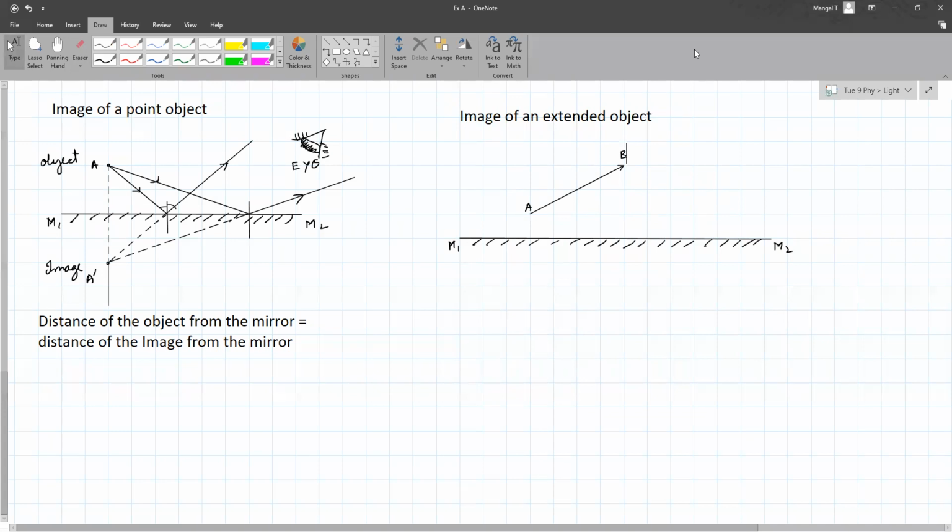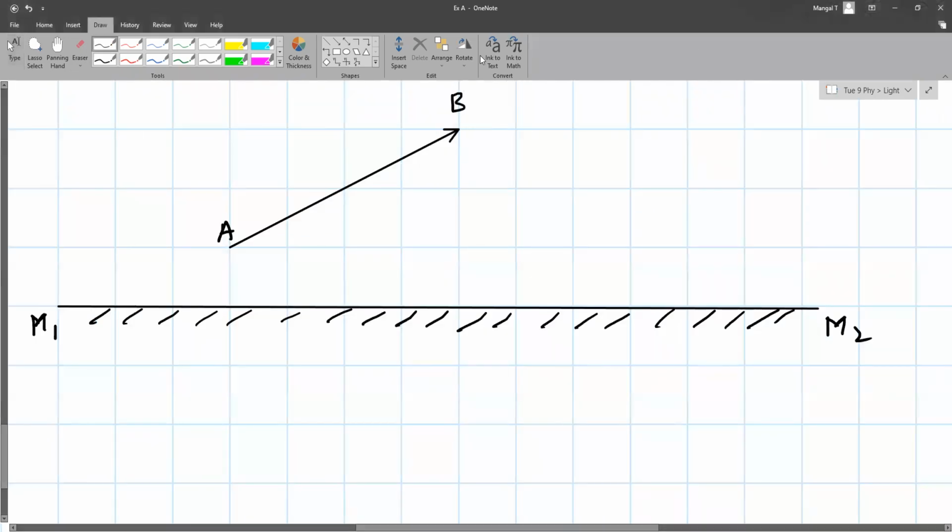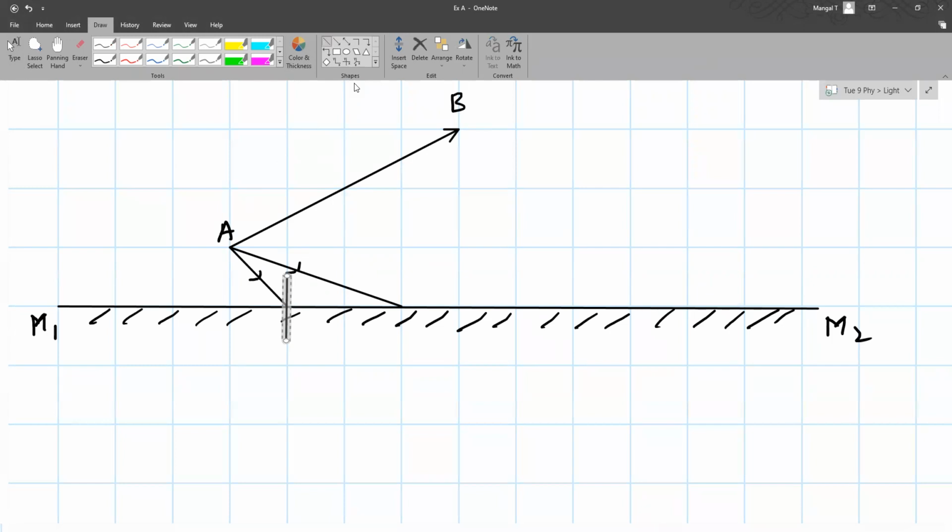For our convenience, we will consider 2 points, point A and point B. I will be drawing rays starting from A. Let's say I took these 2 rays. And again, I draw the normal.